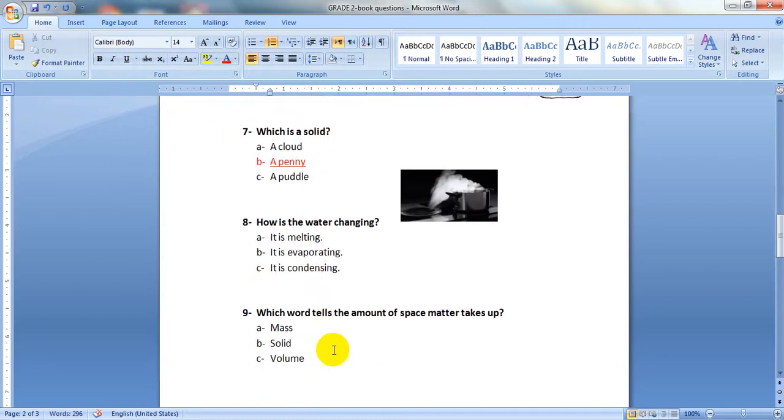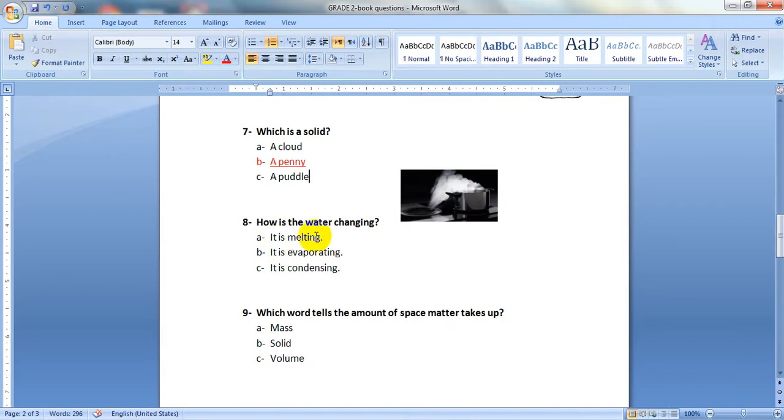The next question, number 8. How is the water changing? Let's have a look here. There is a pot, and inside it there is some water on the stove, and something is getting out of it. It's water vapor. So what is happening here?